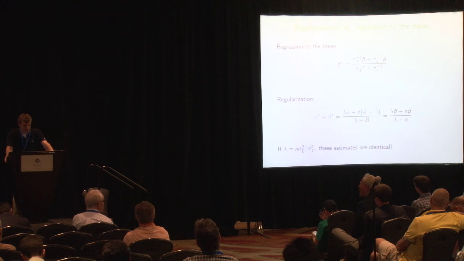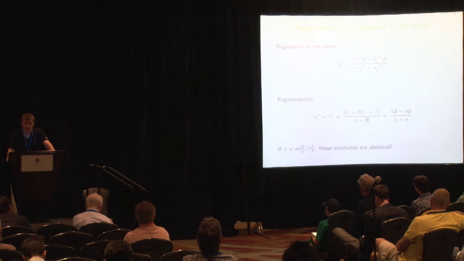And so in fact, if lambda is equal to n sigma squared L divided by sigma squared T, then these two estimates are exactly equivalent. So what's important here is how do we choose sigma squared T for regression to the mean, and how do we choose lambda for regularized linear regression?